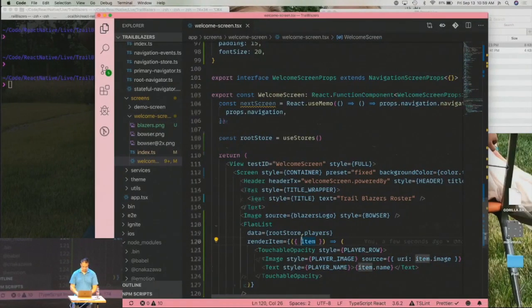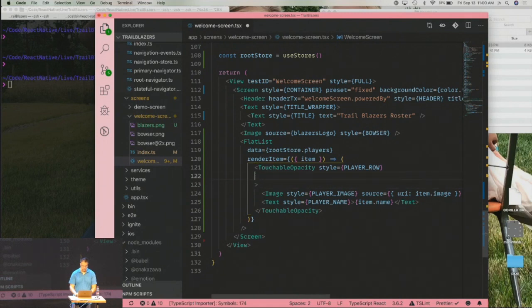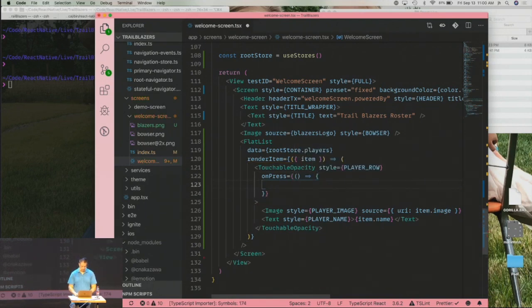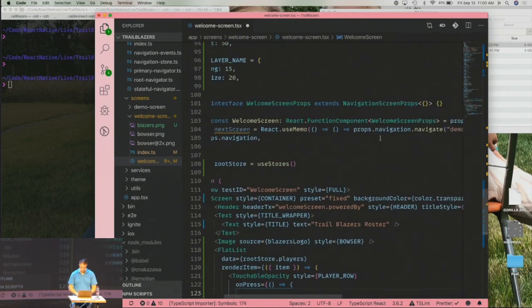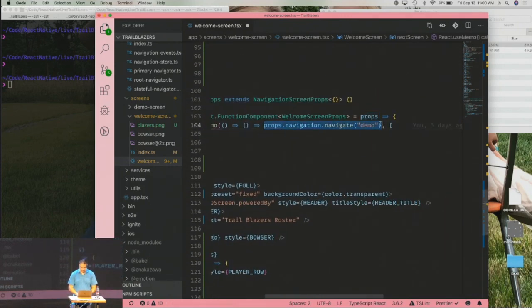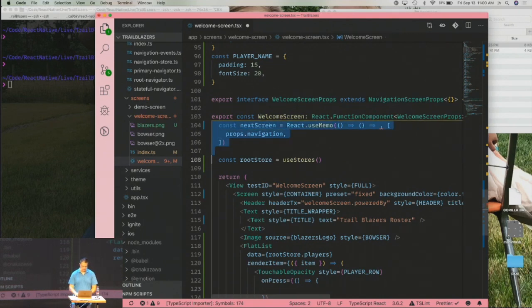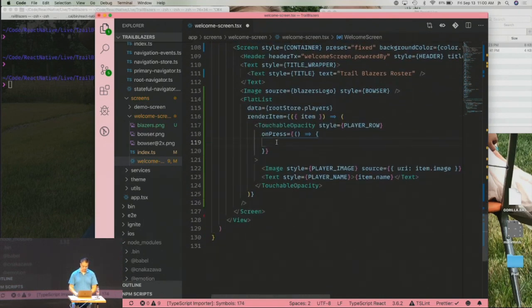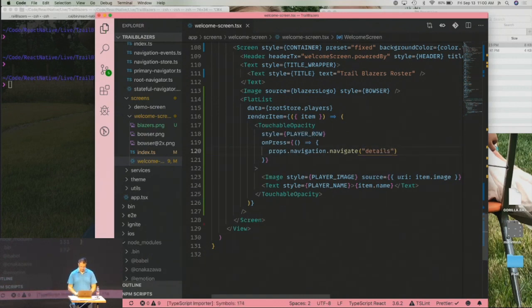Yes. So touchable opacity also comes, like any button, with some events, and I am going to use the onPress event. You can provide it with a function to run, and this is where we're going to use this props.navigation.navigate thing. So this is React Navigation. React Navigation, by the way, I was just in Poland, at React Native EU, and they announced that they're doing a new API for it that's actually much nicer than what you're going to see in this talk. So take a look at that. Navigate to details. So we're going to go to a details screen.